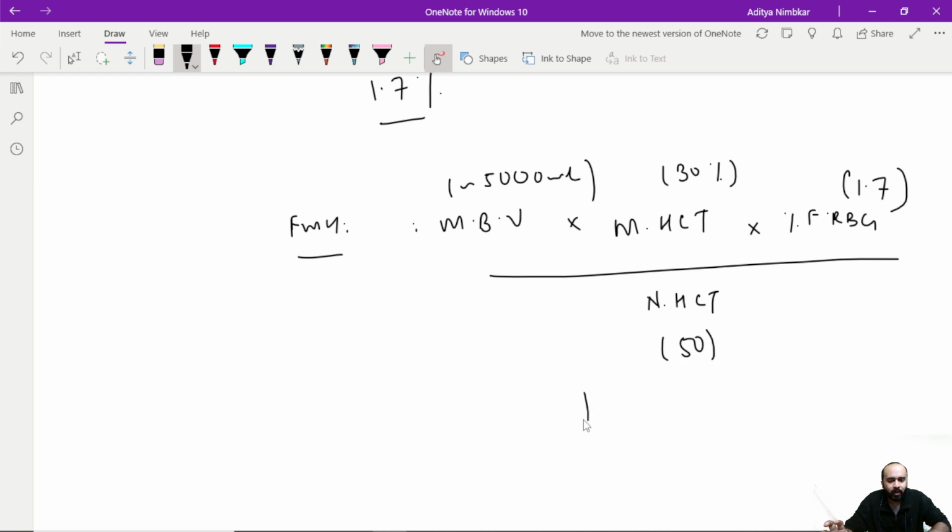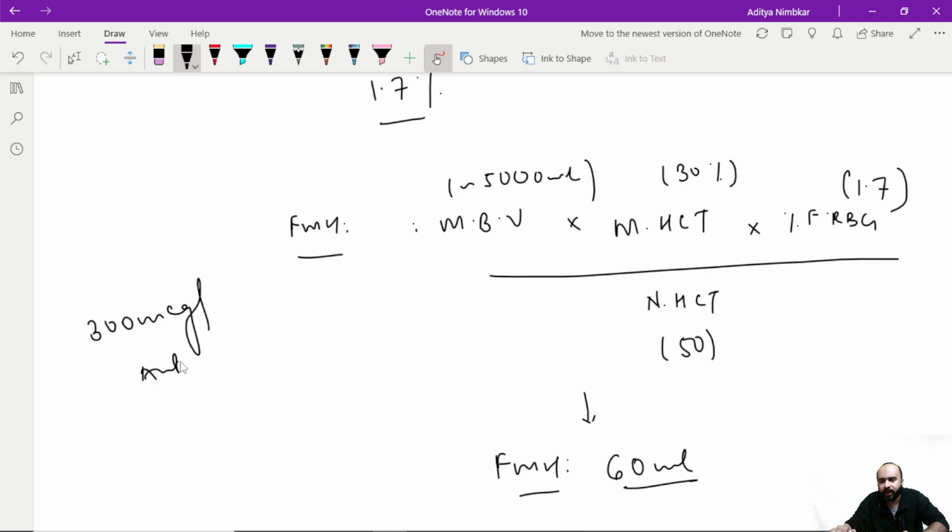So after using this formula, I get that the feto-maternal hemorrhage for this female जिसका हमने peripheral smear किया था, was 60 ml. Now, one 300 microgram dose of anti-D covers 30 ml of fetal blood or 15 ml of fetal RBCs.